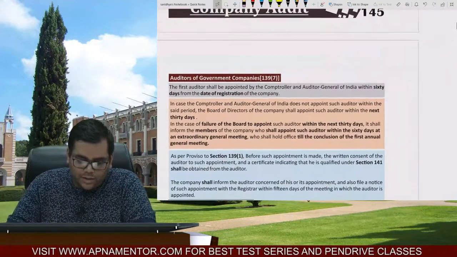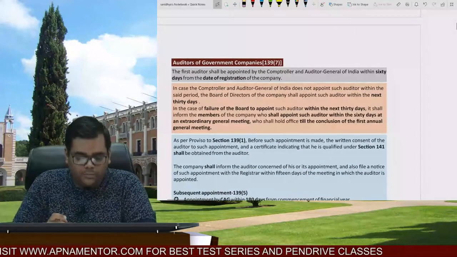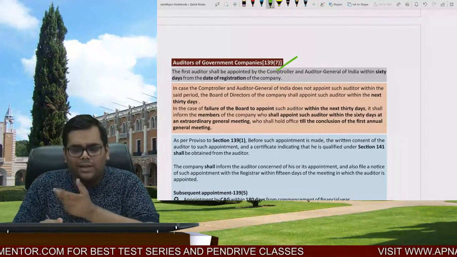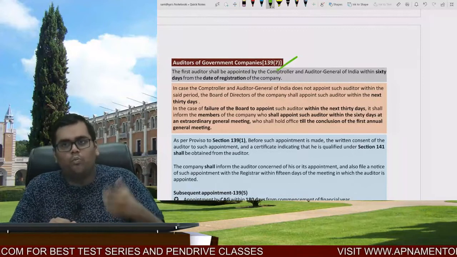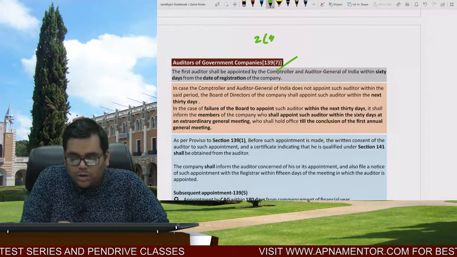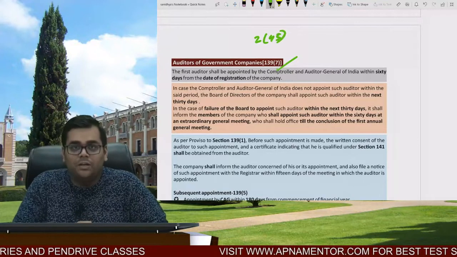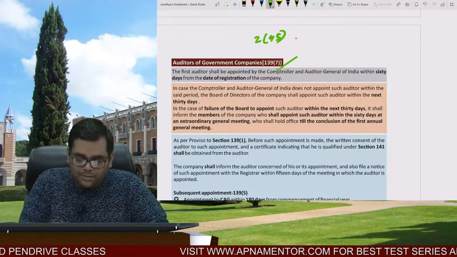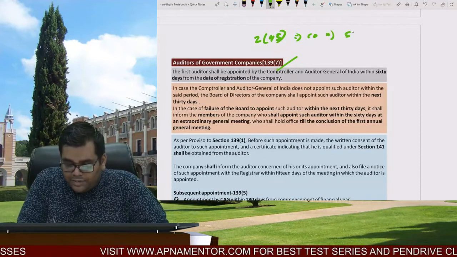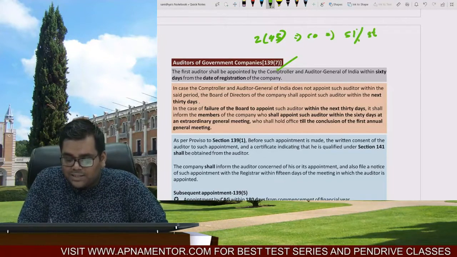But section 139 subsection 7 says, what about the auditor of government companies? Now, the question arises, what is a government company after all? Section 2 clause 45 defines a government company as a company in which at least 51% stake is held by the government.